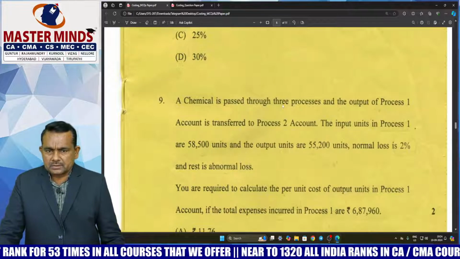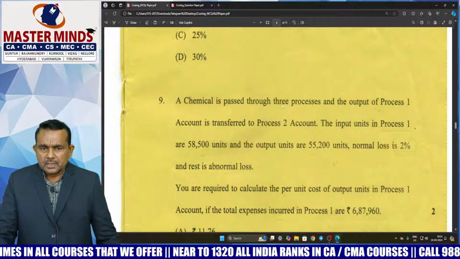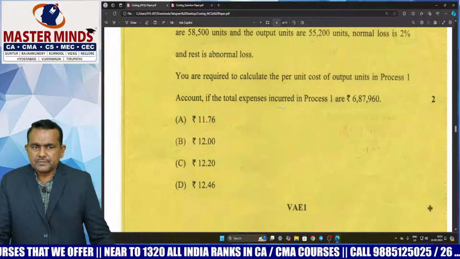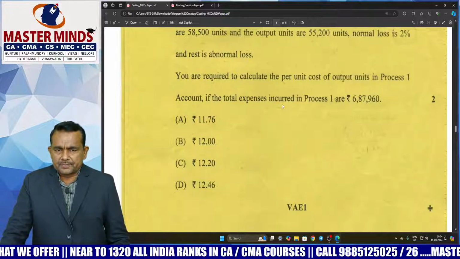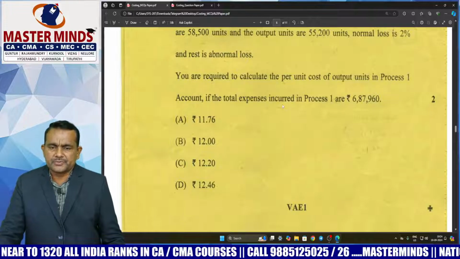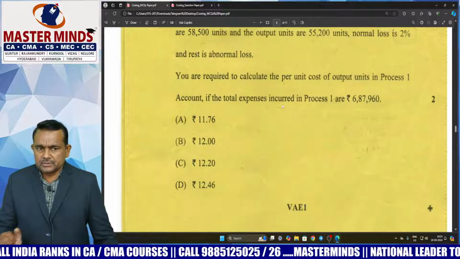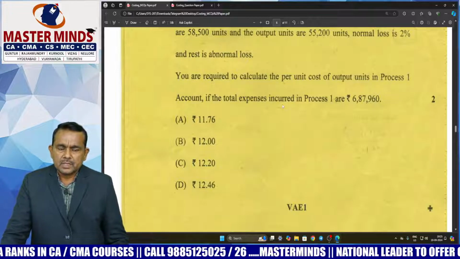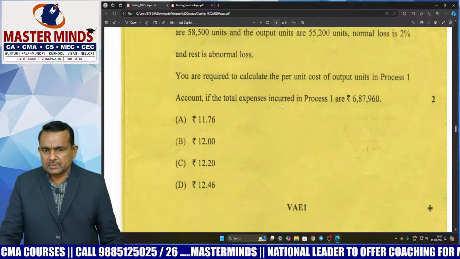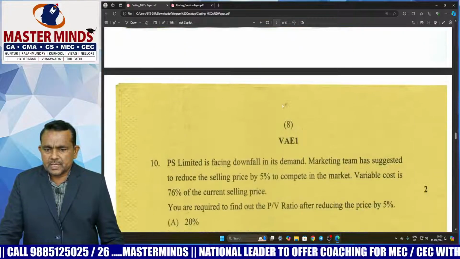Next, a chemical is passed through 3 stages, namely process 1, process 2, process 3. Okay, so this is the process costing, sir. You are required to calculate the per unit cost of output unit in process 1. That means average unit cost in process 1 equal to input cost minus realizable value of normal loss divided by input in units minus normal loss in units. Then we'll get the answer, sir.